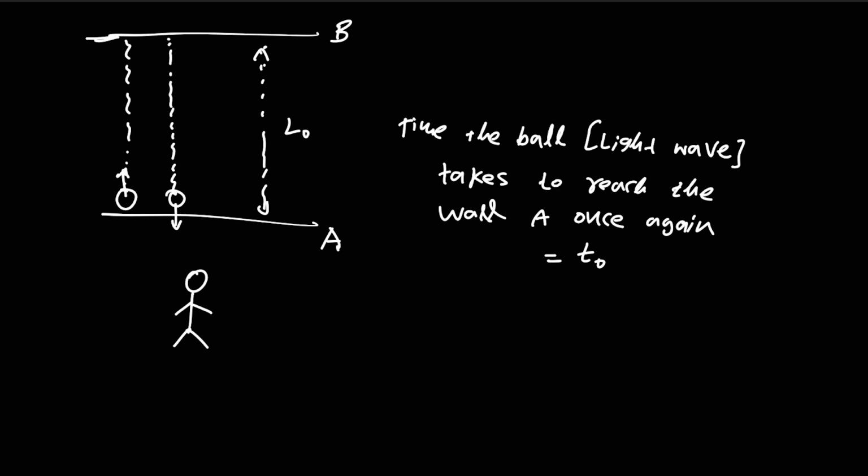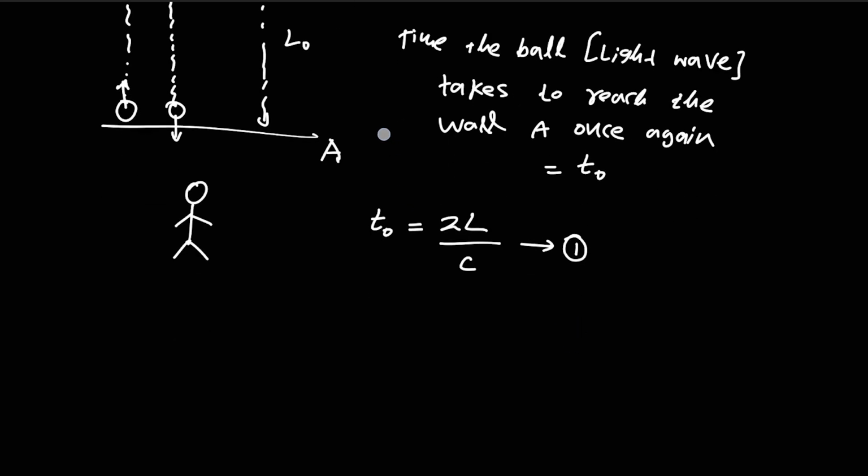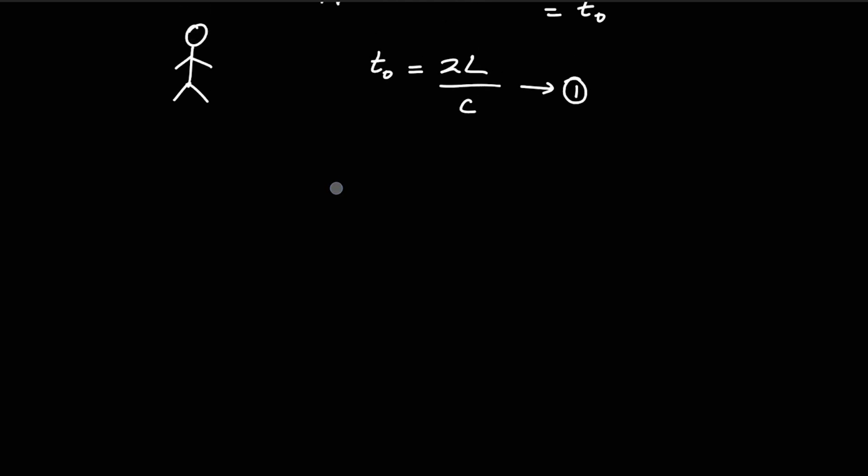Under this circumstance, I can write an expression for T naught in terms of L naught and c, because the total distance traveled by the light wave during its motion is 2L naught. And 2L naught over the speed of light c. So now T naught is 2L naught over c, and I label this as my first equation, and I keep it aside for a while until I get back to the same equation again.